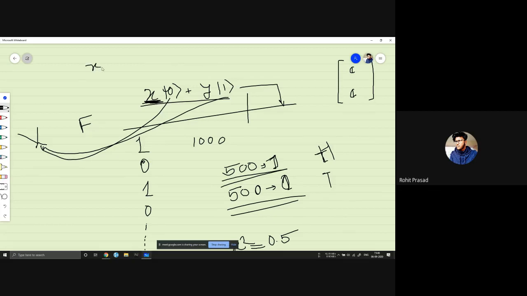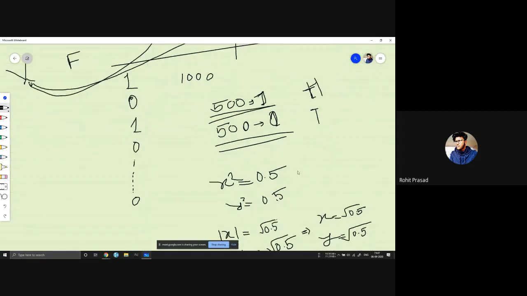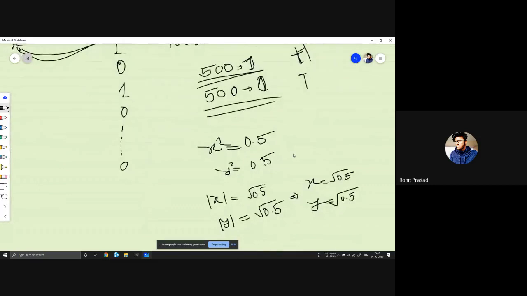So x and y are both complex numbers. Just think about it: why can't I write this? x and y may have some imaginary component.